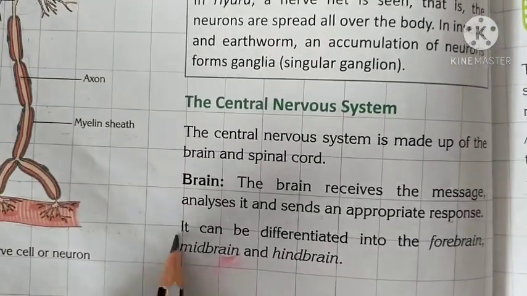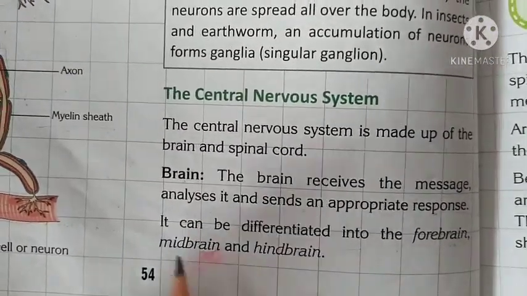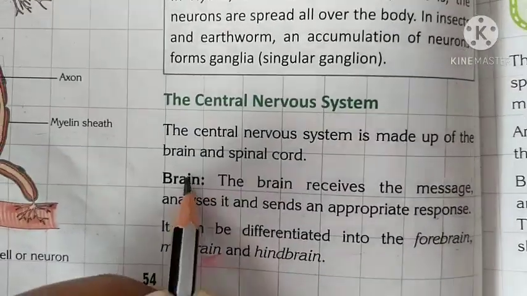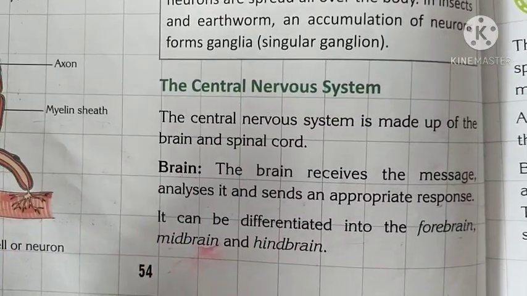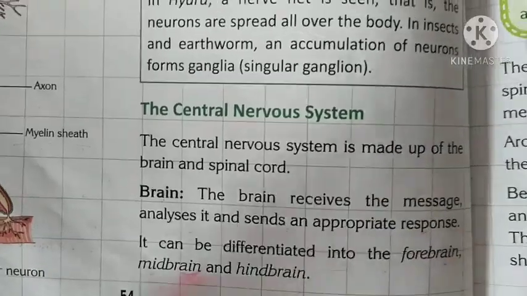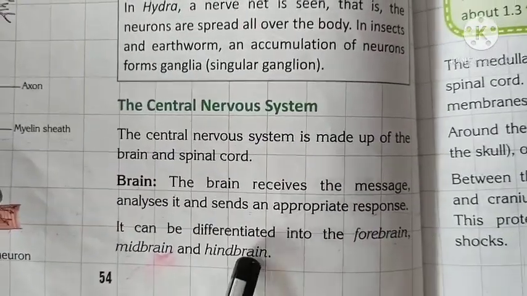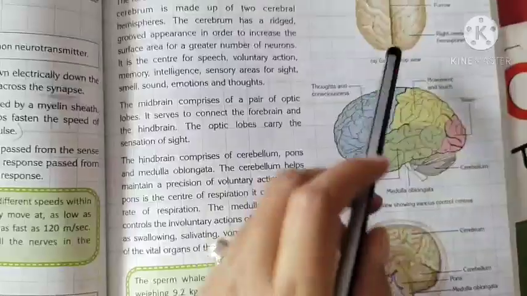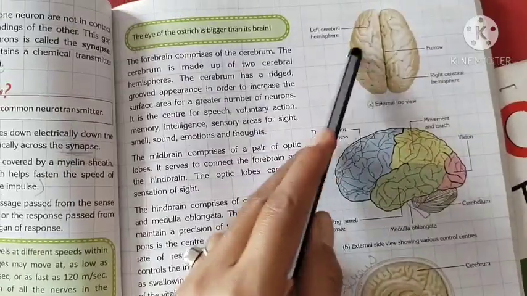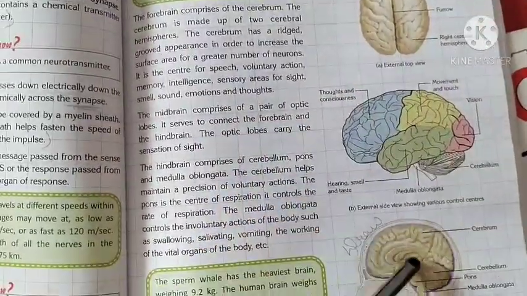Okay, it can be differentiated into forebrain, midbrain and hindbrain. It means your brain is differentiated into three parts: forebrain, midbrain and hindbrain. Okay students, see here you can see the structure of the brain.